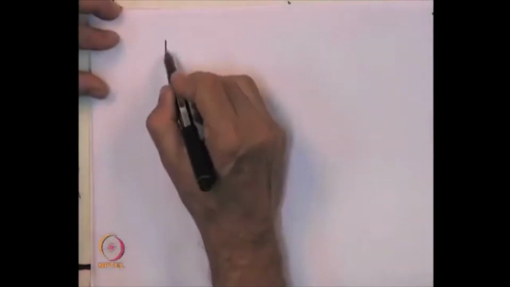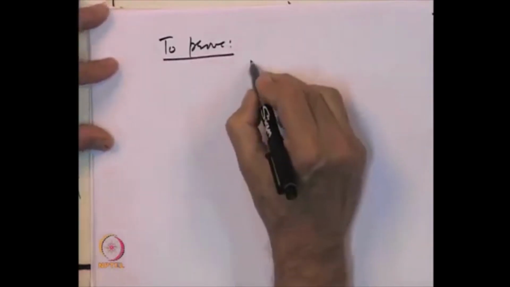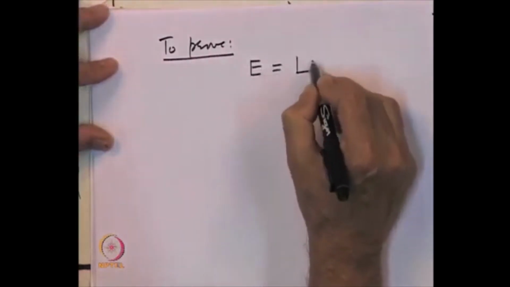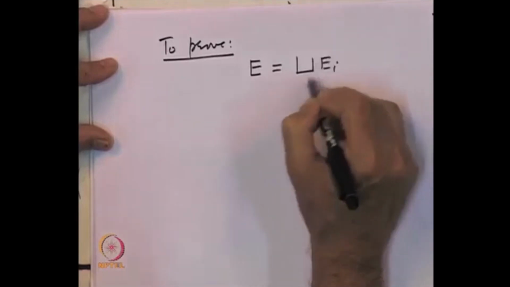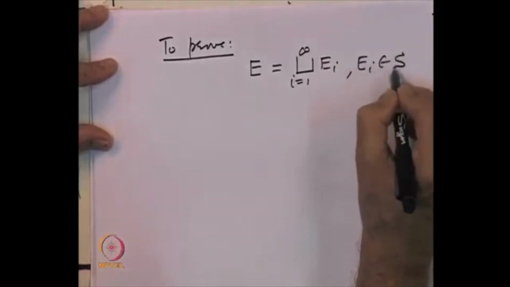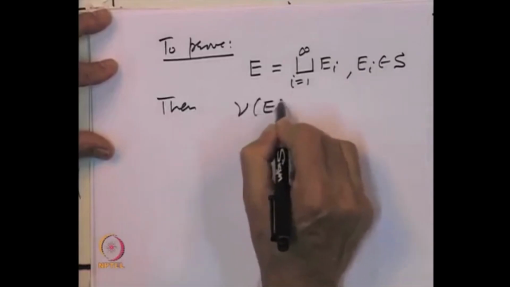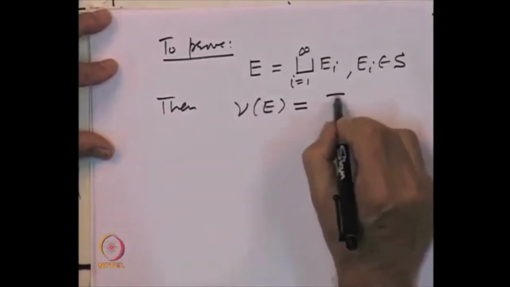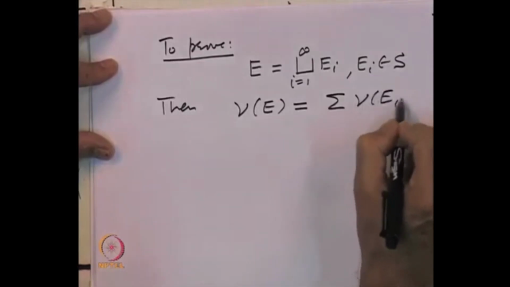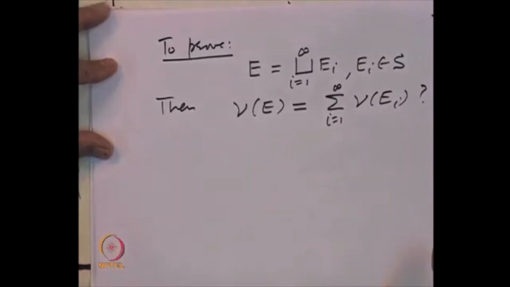So, to prove this, what we have to show is the following: that if a set E is a countable disjoint union of sets E I, each in the sigma algebra S, then we want to show that nu of E is equal to the sum of nu of E I, I equal to 1 to infinity. So, this is what we have to show.